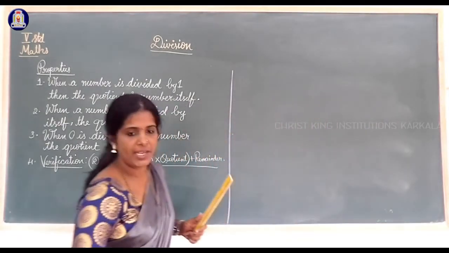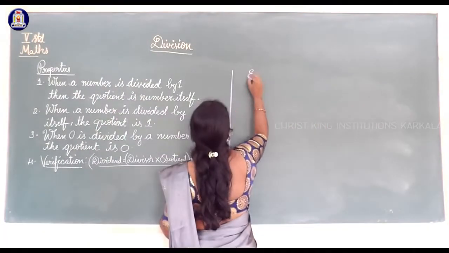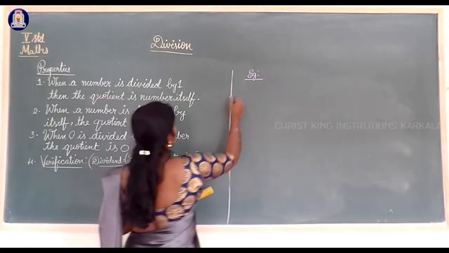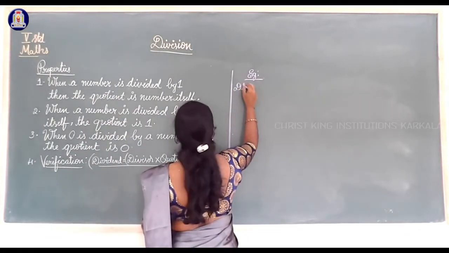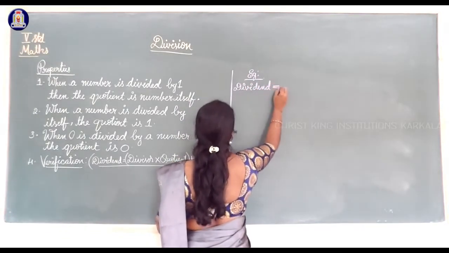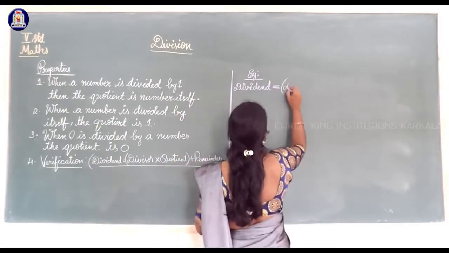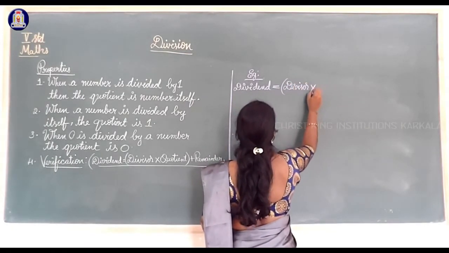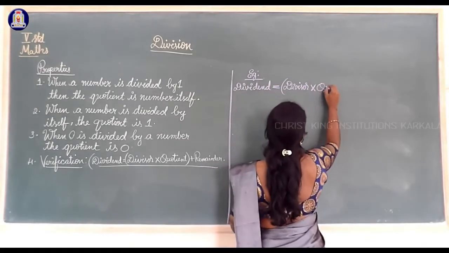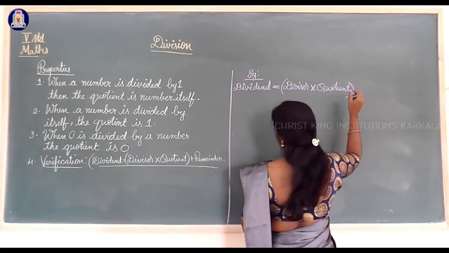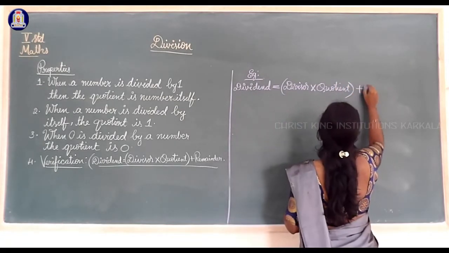Okay, I will show you one example. First write that formula. Dividend is equal to, in the bracket, divisor into quotient, bracket close, plus remainder.